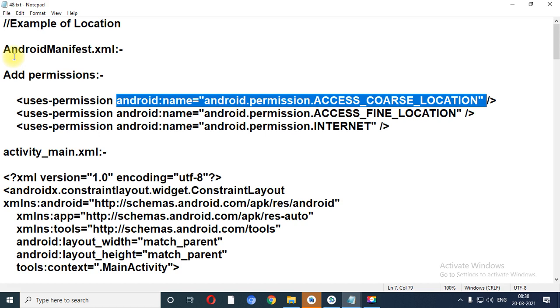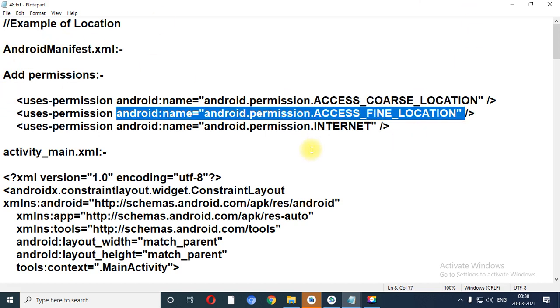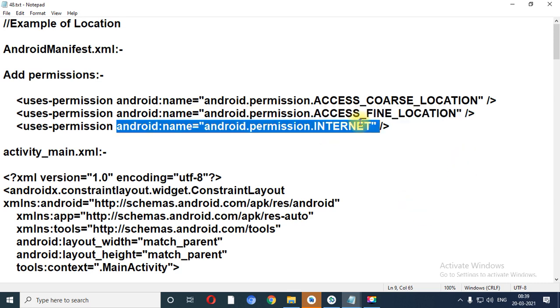So for that you need to set the permission inside the manifest file. One more permission you need to add, because without internet you are not able to get the location. See, if you want to use GPS navigation, definitely you require an internet connection. So these three are the permissions you need to set in the manifest file.